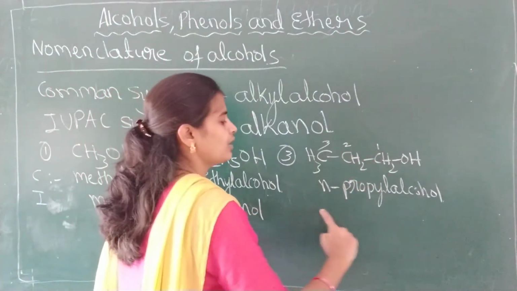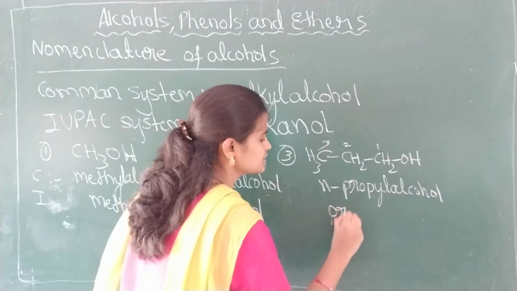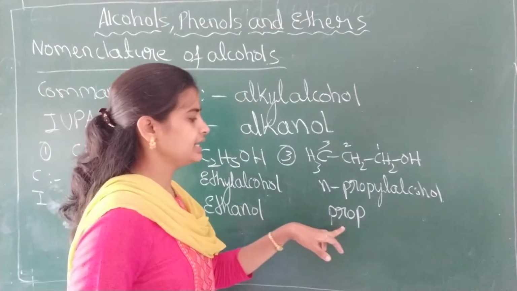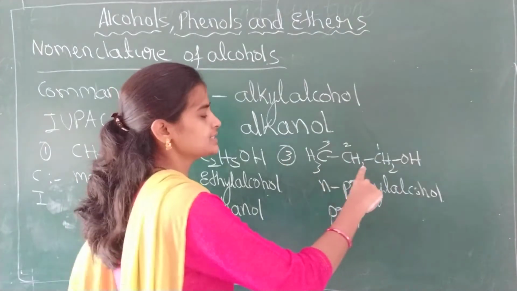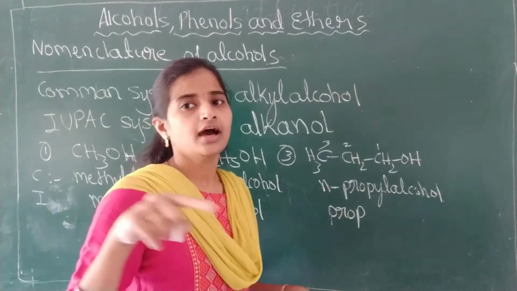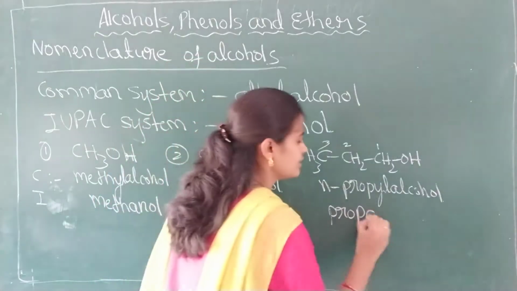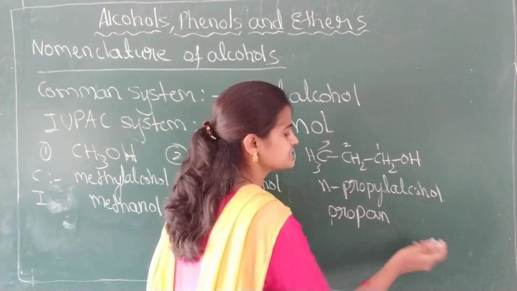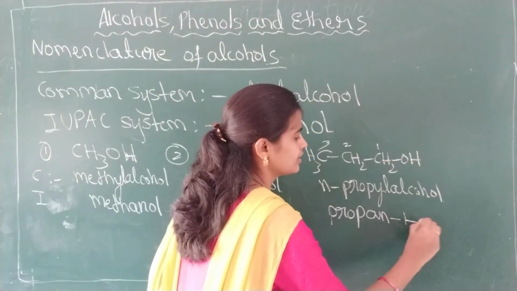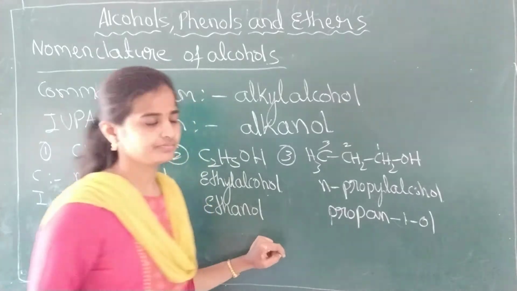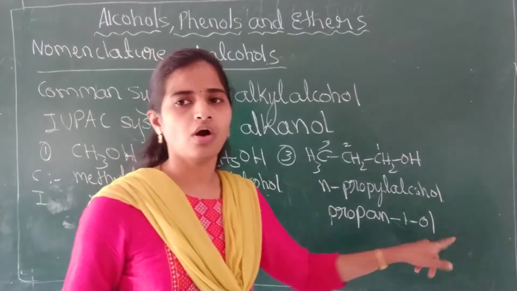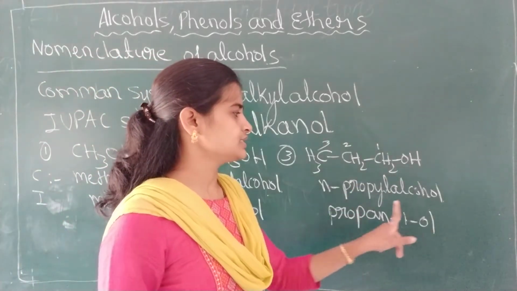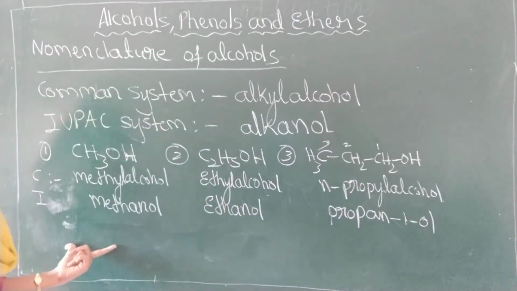The parent is prop. As it is a single bonded carbon chain, the primary suffix is ane, but the secondary suffix is there, so the last E is replaced by the secondary suffix ol. Propan-1-ol is the IUPAC name of this one, and this is n-propyl alcohol.